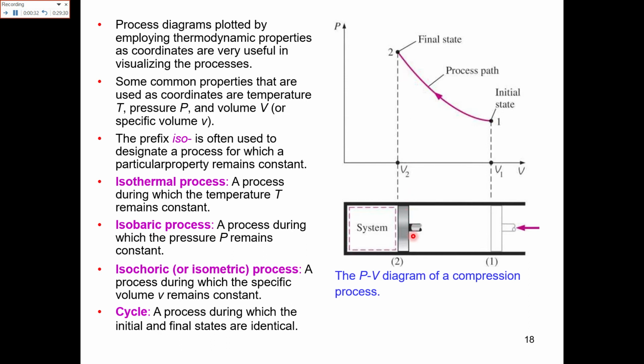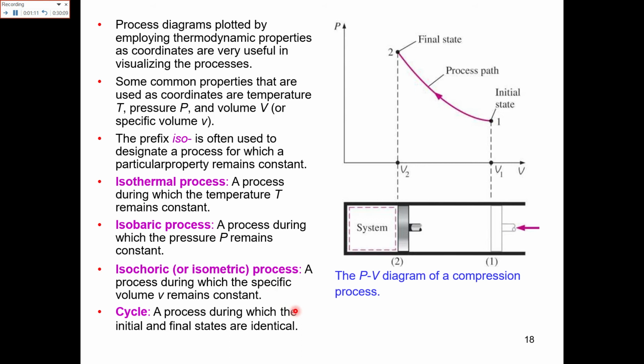The prefixes that are used to define the processes, these are the types of the processes, and there is a prefix known as iso, which means the same. So the types of process are isothermal, isobaric and isochoric or isometric. An isothermal process is one during which the temperature remains constant. Isobaric, derived from bar, is a process during which the pressure remains the same. And isochoric is a process during which the specific volume remains constant.